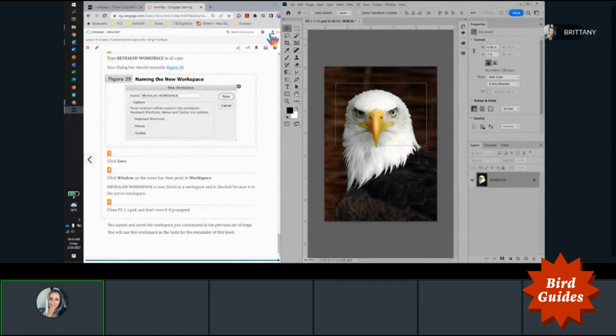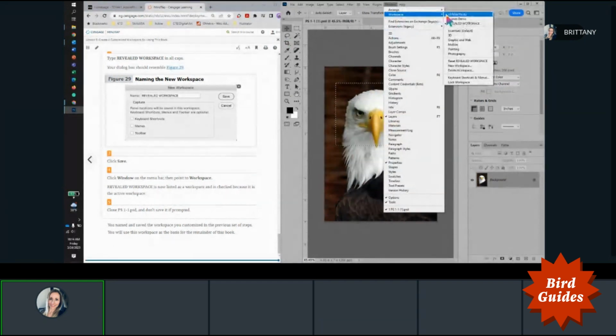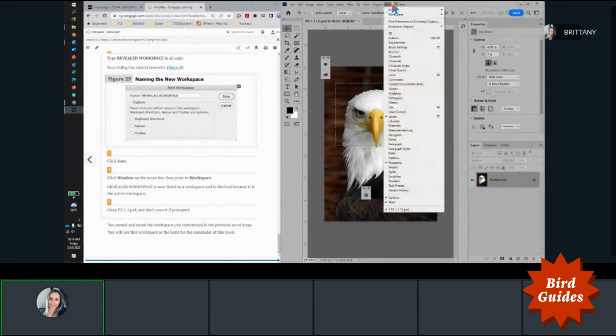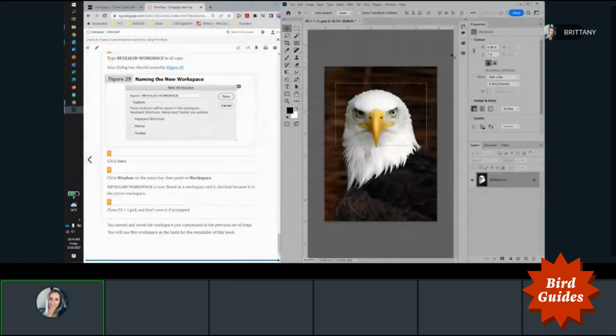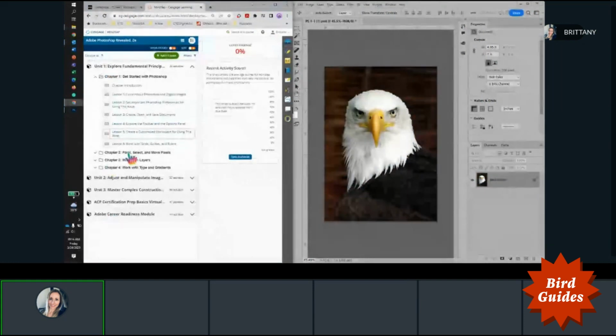And then go back to Window, point to Workspace, where you can see the Revealed Workspace is now one of your options here. And if you're working and you move things around and it gets all willy-nilly, you can always just go back under Window, Workspace, and then reset whichever workspace you were working in, and it will take it back to the view that we just created. Okay, now let's go to lesson 6.